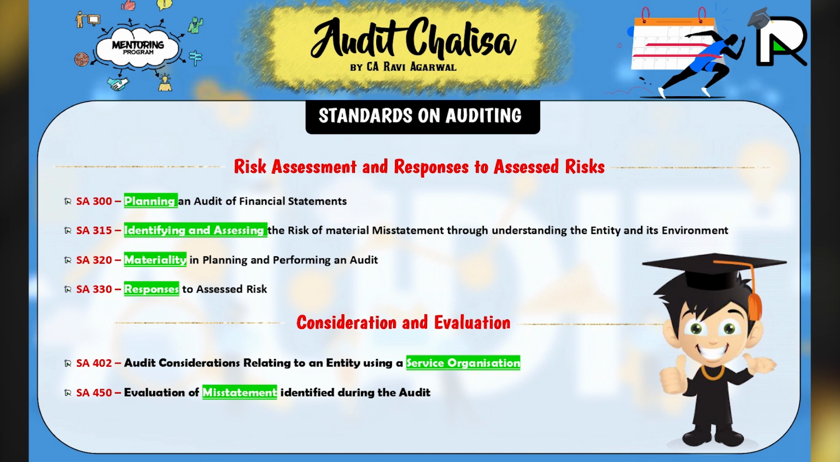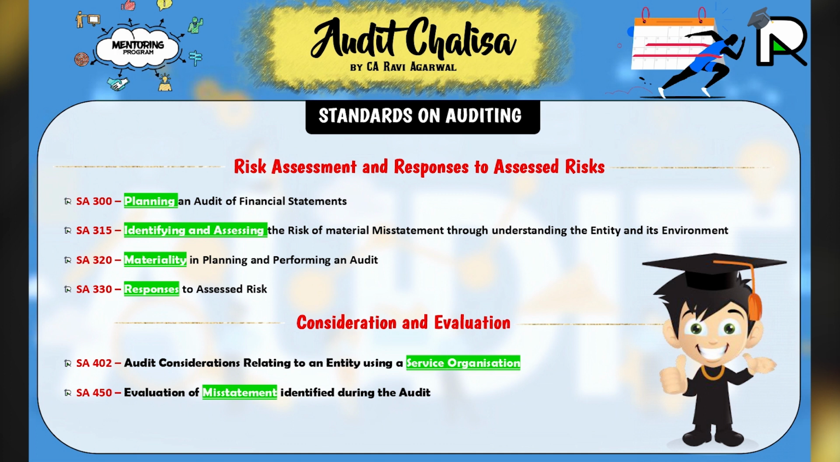Okay, so once again, let's have it. There are four standards: 300, 320, 315, 330. 300 talks about planning an audit of financial statements. 320 is materiality in planning and performing an audit.